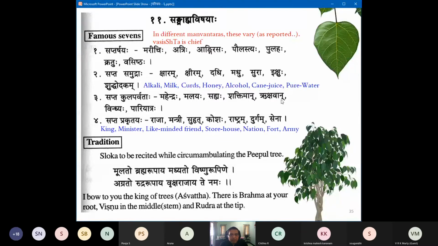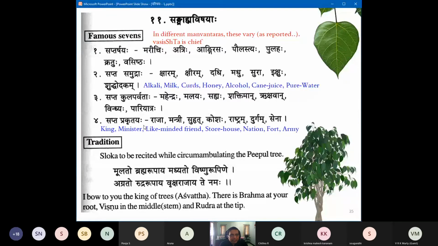Rukshavan, I am not sure. Vindhya also we know, the Vindhya ranges. Pariyatra, Rukshavan, Shaktiman, we have to dig up. Obviously, these will be various mountain ranges of the Indian continent only. So this may be from other regions. For example, there are mountain regions in Andhra, you can call them roughly Eastern Ghats. So maybe some of them have those names. It will be interesting to find out. Sahyadris is the central range. Beautiful.